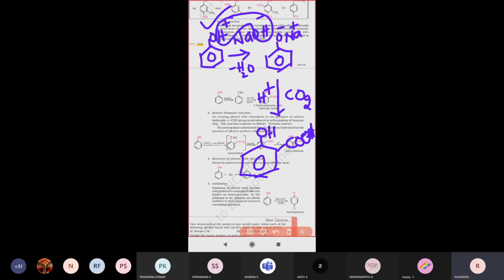So this gives 2-hydroxy benzoic acid. That is called salicylic acid, we call it salicylic acid.